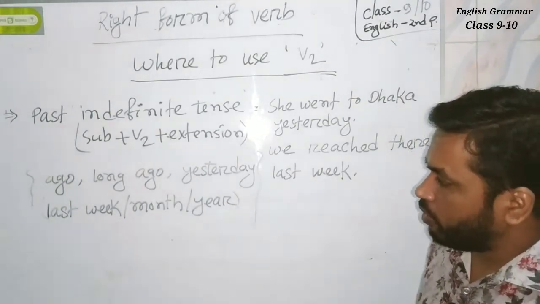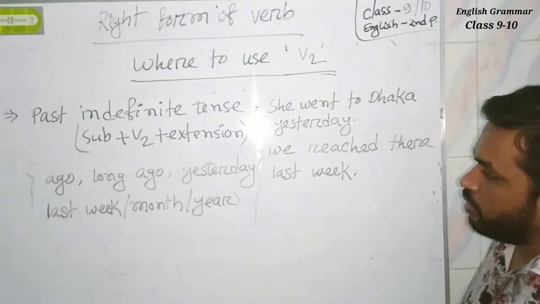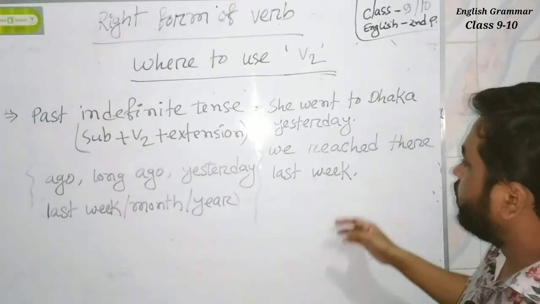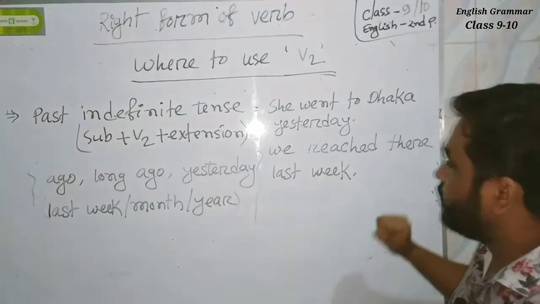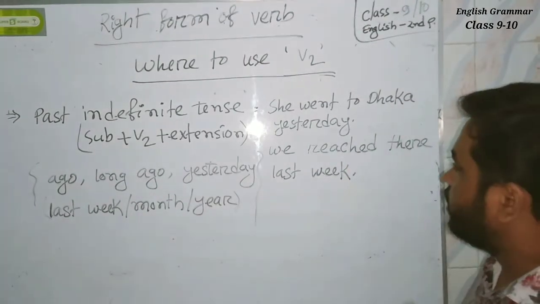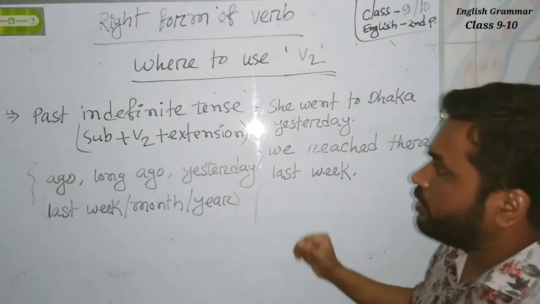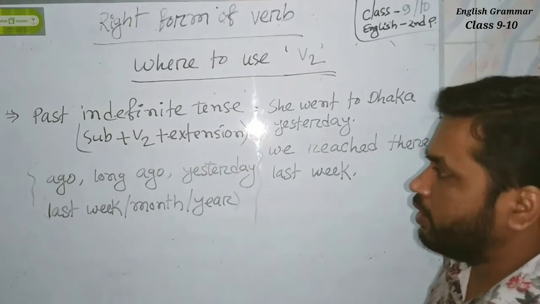So if any of these words is used in any sentence, the verb will be a past one. That's why reached is used here in past form, because last week is used in this sentence. So I can say we use B2 in the past indefinite tense.